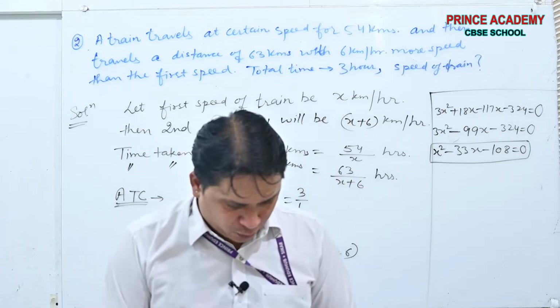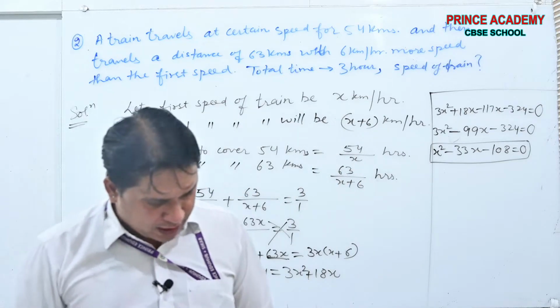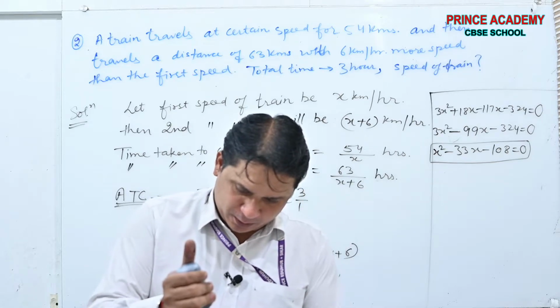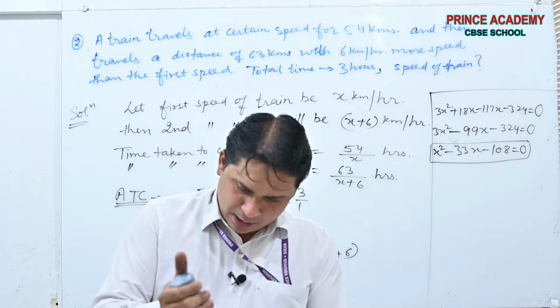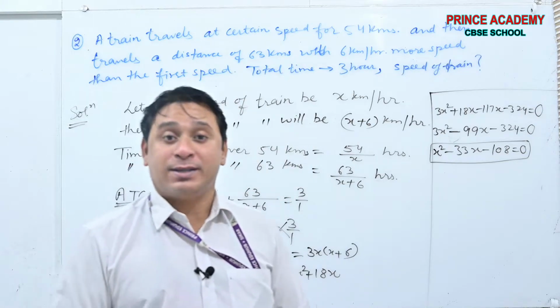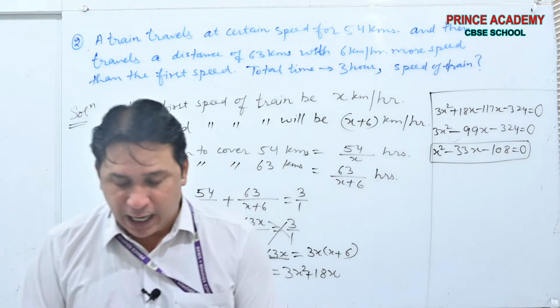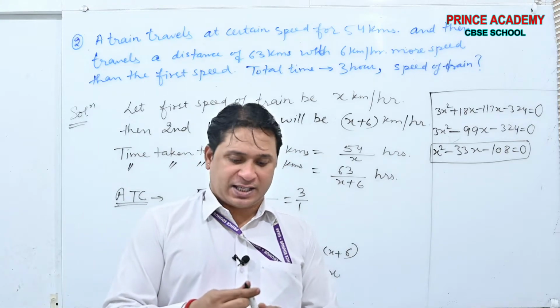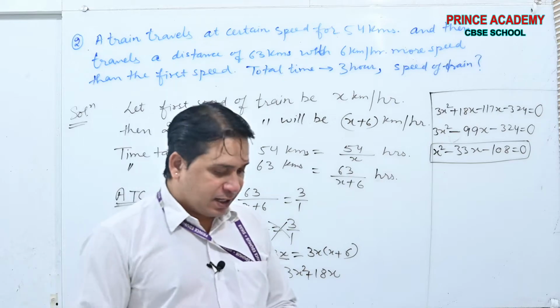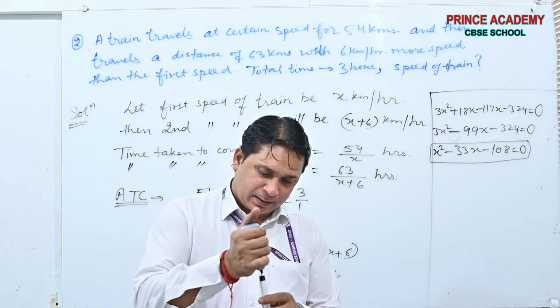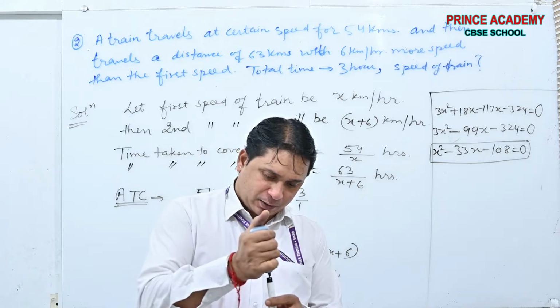Now what you have to do? You have to find its solution. Yes or no? You have to find its solution by yourself. Done beta? Because the question was very simple. And if you see, 36 and 3 are the splitted parts of 33.